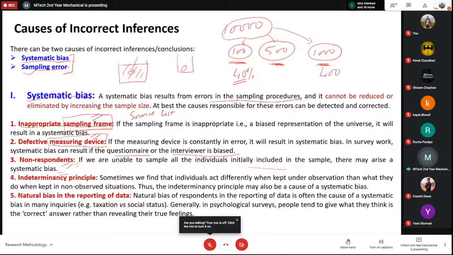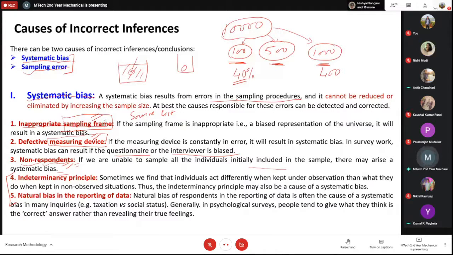And then these last two are very interesting. For most of the online classes, most of the students are non-respondents, right? You don't respond whether you are listening or not listening, and we cannot monitor it. So that is a problem. Are you listening? Say yes. Yes, sir. Okay, so in this class there is no systematic bias, at least on this point, because you all are responding.